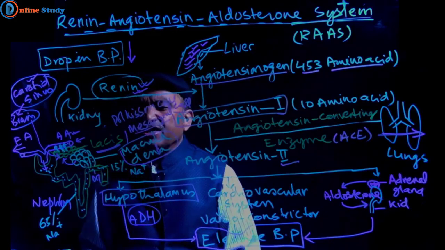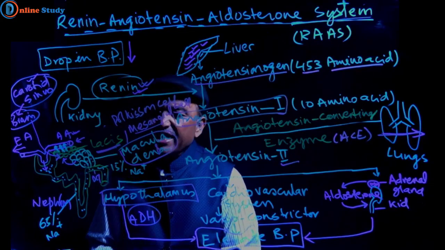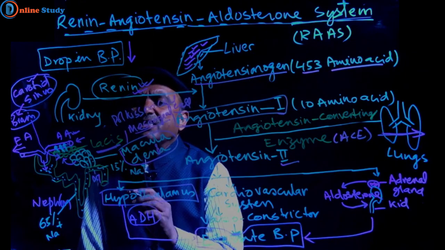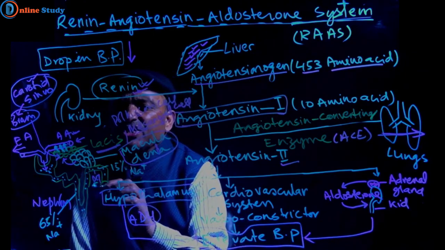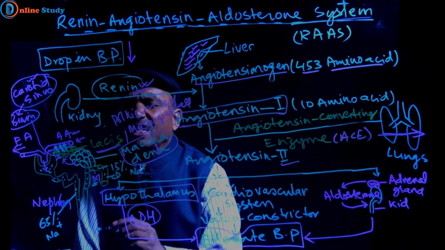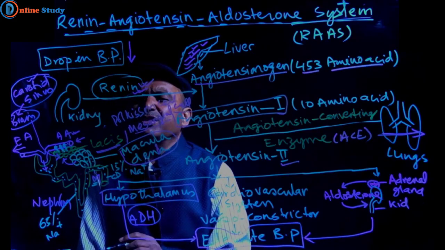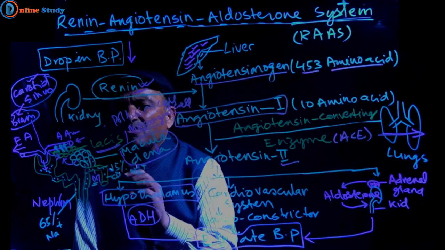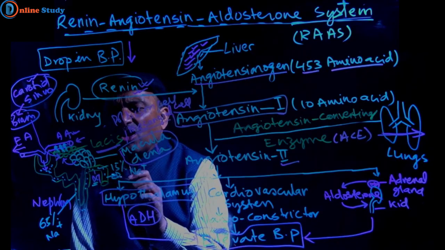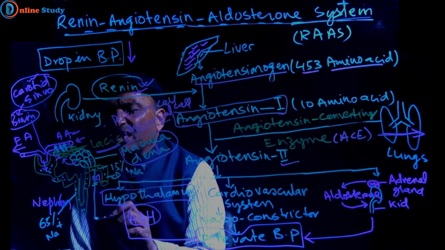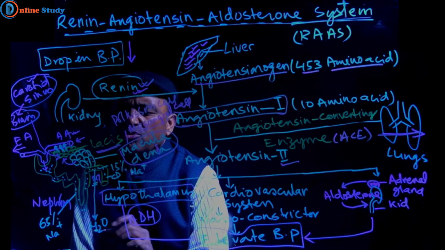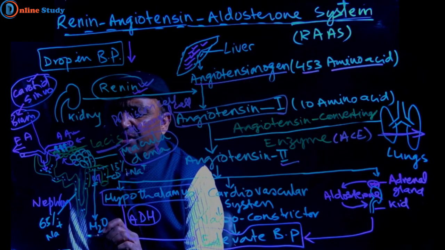This antidiuretic hormone increases the permeability of the DCT and CD, collecting duct and DCT, and they will be more permeable to water. So from the DCT and from the collecting duct, water will escape into peritubular capillaries.